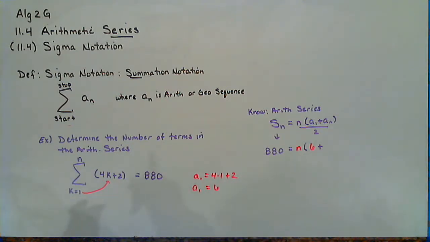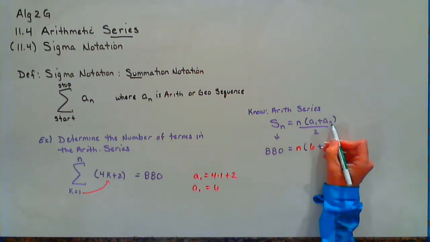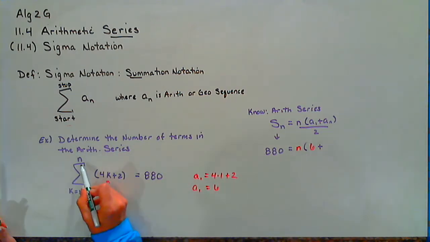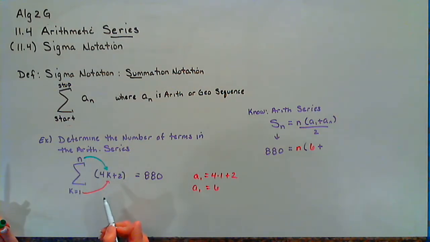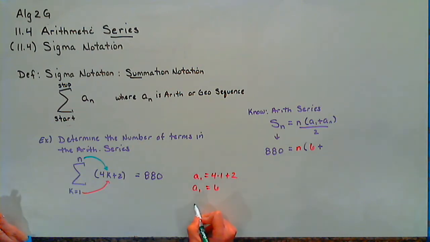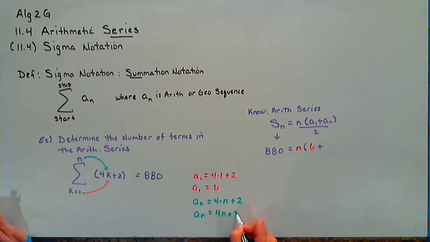Do we know our last term? Well, we don't know what our last term is. We don't know a sub n because we don't know what n is. We can find our last term by substituting n in. So a sub n would be 4 times n plus 2. So a sub n is 4n plus 2.